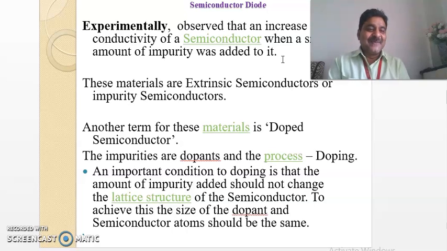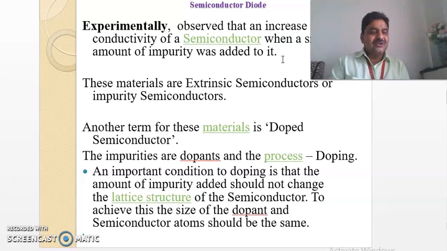What does it mean? Pure water doesn't conduct, and impure water conducts. Likewise, pure semiconductors conduct only at or above the room temperature.